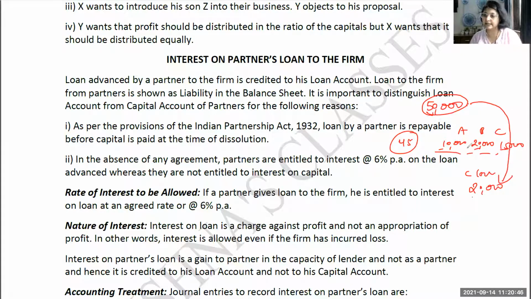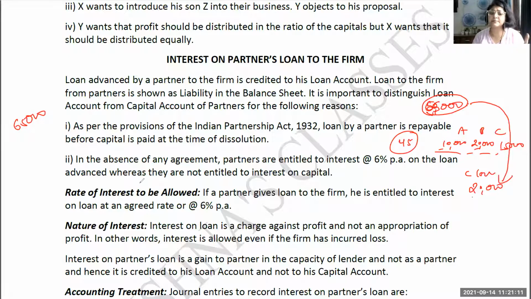Such kinds of questions are not there in the book, which you will be studying at higher levels. But let's say I make this amount 65,000 rupees. First, out of these 65,000 rupees, 20,000 will be paid towards C's loan. After that, A's, B's and C's capital accounts will be settled, meaning the amount they had invested will be returned by the firm to them.